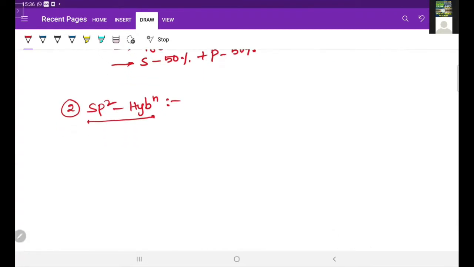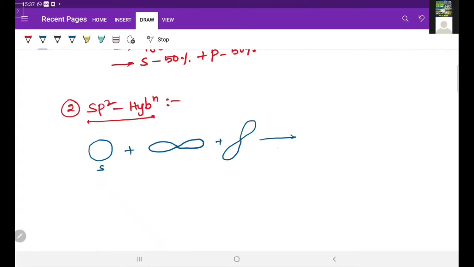I am showing it diagrammatically. Now see here, one s orbital means its shape is spherical, and p orbital means its shape is dumbbell, like this, and one more like this, 2 p orbitals.